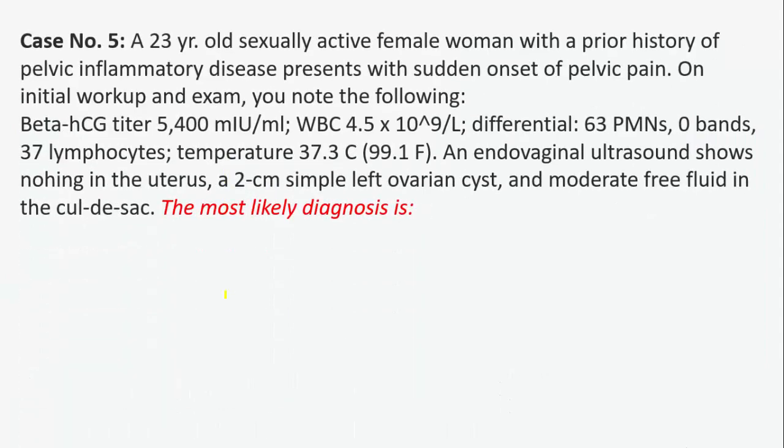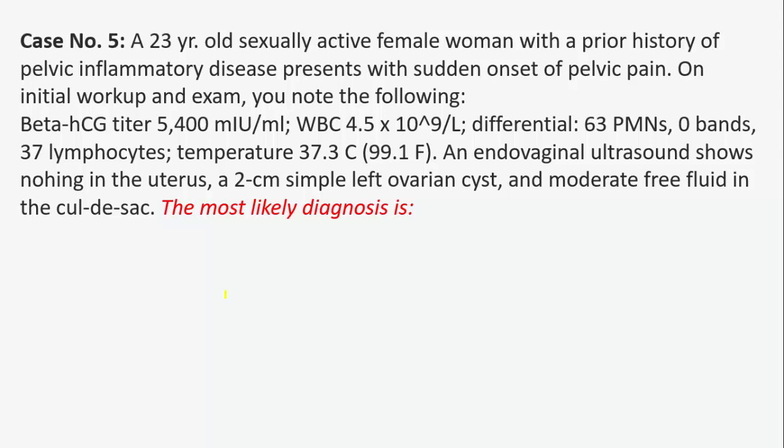Then a 23-year-old sexually active woman with a prior history of pelvic inflammatory disease presents with sudden onset of pelvic pain. On initial workup you note the following: beta HCG titer 5400 international units, WBC is 4.5 x 10^9, differentials 63 polymorphonuclear cells and 0 bands, 37 lymphocytes.